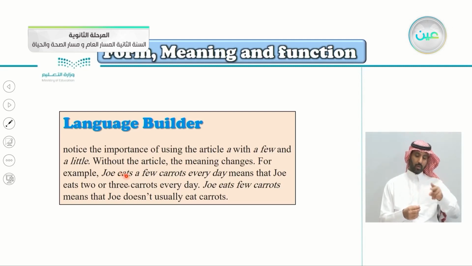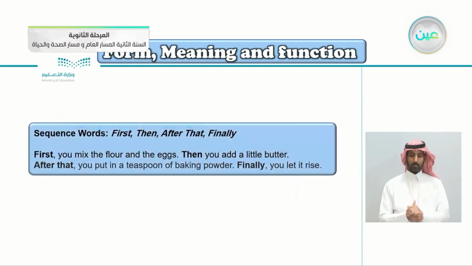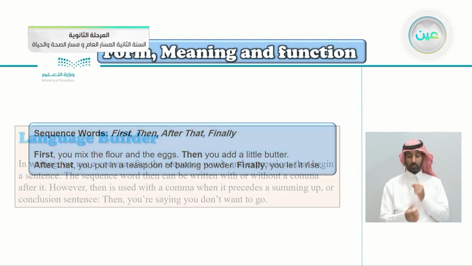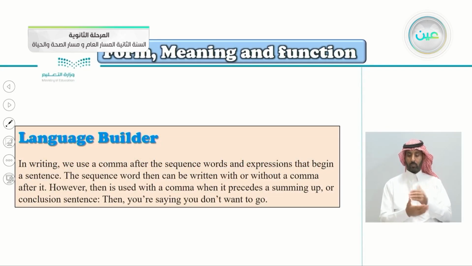If you say Joe eats a few carrots, it means maybe he eats just 2 or 3 carrots. When you say Joe eats few carrots without the a, it means Joe doesn't usually, as a habit, eat carrots. Sequence words: first, then, after that, finally. First, you mix the flour and the eggs, then you add a little butter. Of course, we mentioned this earlier.